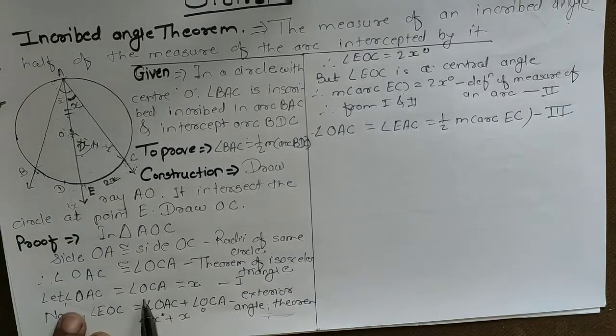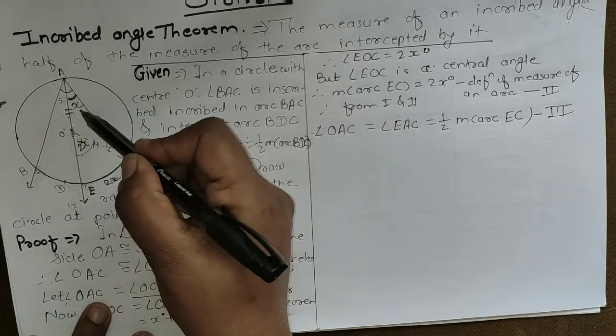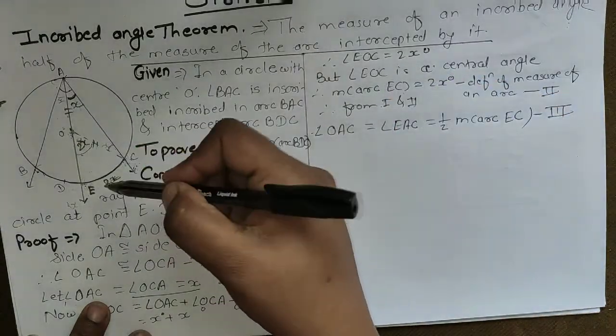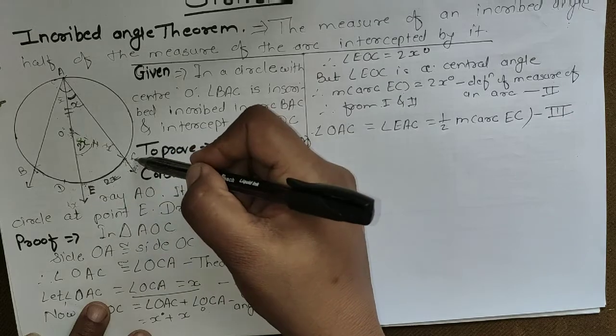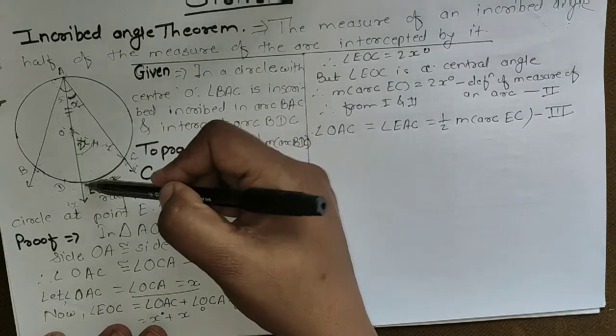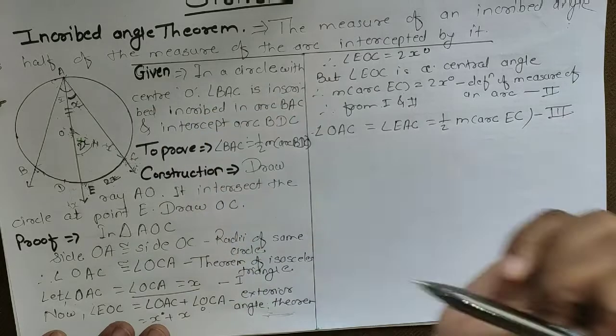We said that OAC's measure is x degree, and arc EC's measure is 2x degree. So EC is double the measure of angle EAC.